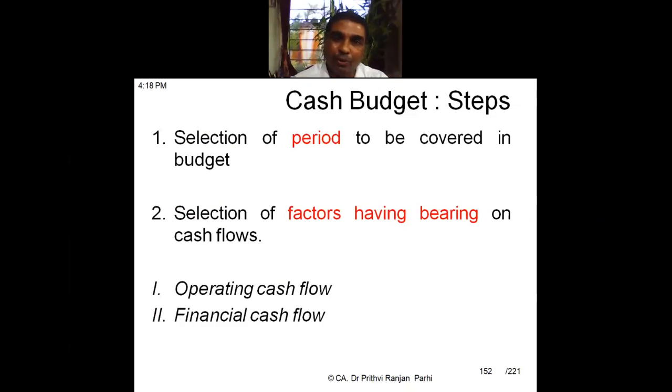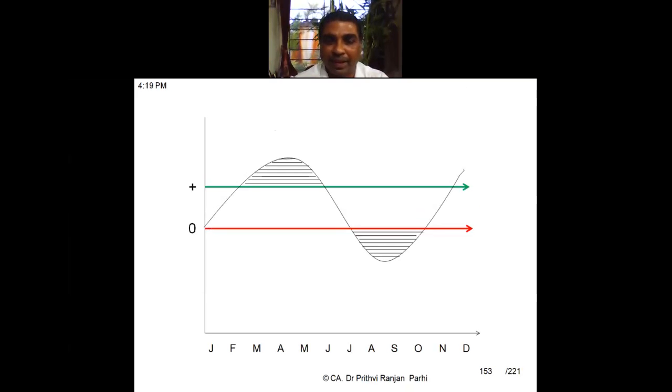Okay. So how to make a cash budget? There are several steps involved. First of all, we need to select the period which is to be covered in the budget, whether we are going to prepare it for 6 months or 3 months or 4 months or 1 year or 5 years. We need to select that period. Then we need to select certain factors which have a bearing on the cash flows. We need to know what is the operating cash flow, what is the financing cash flow. From operational activities, what kind of cash inflows and outflows will be there. From financial activities, what kind of cash inflows and outflows will be there. We need to estimate these so that it will help us in preparing the cash budget.